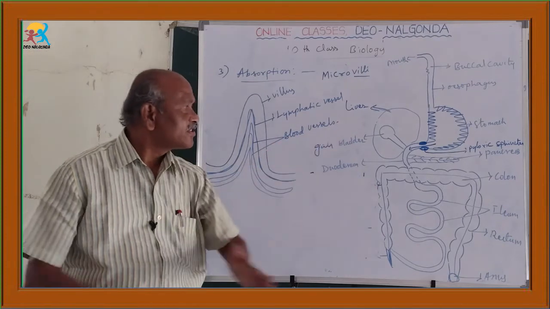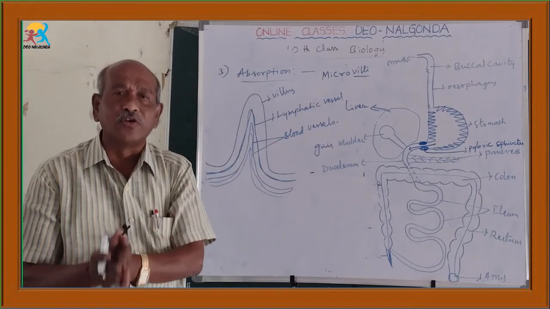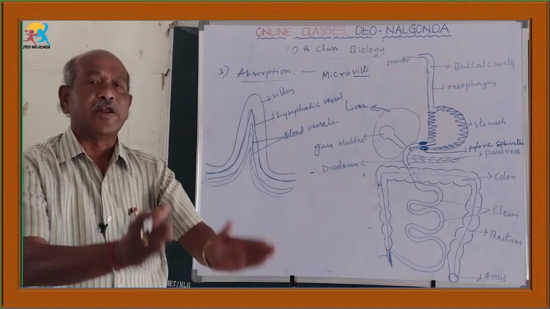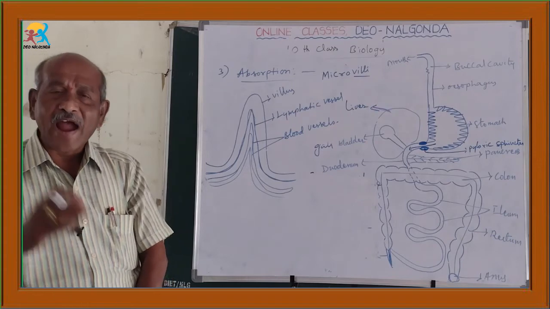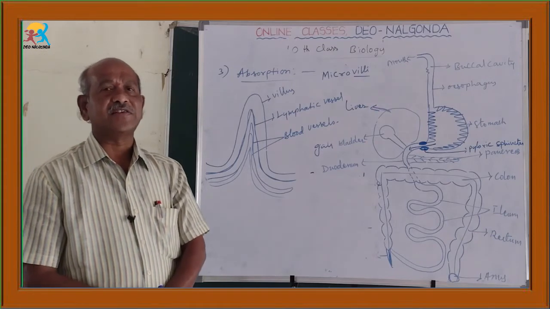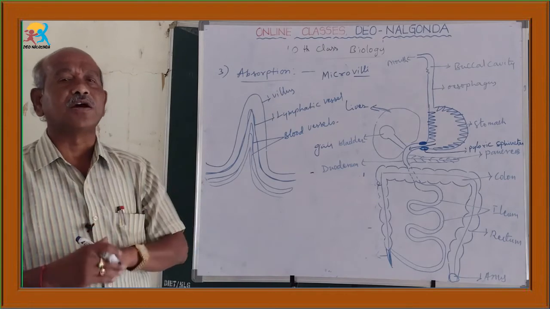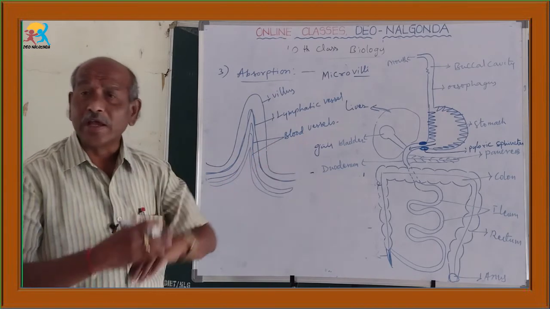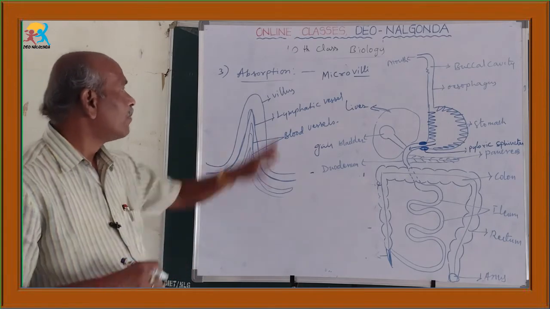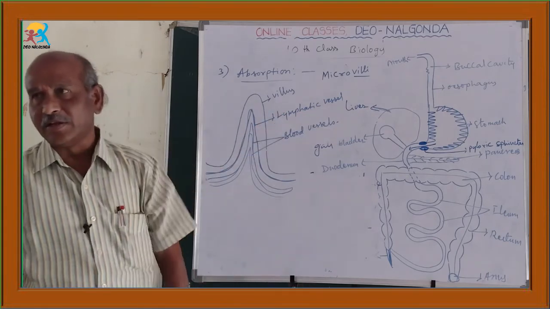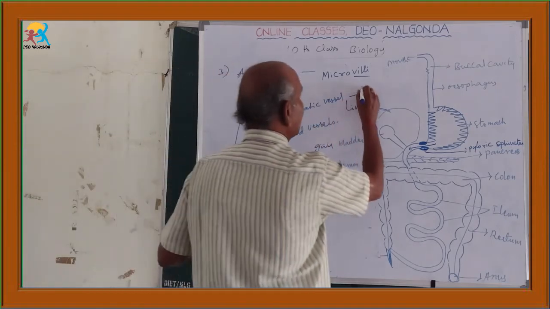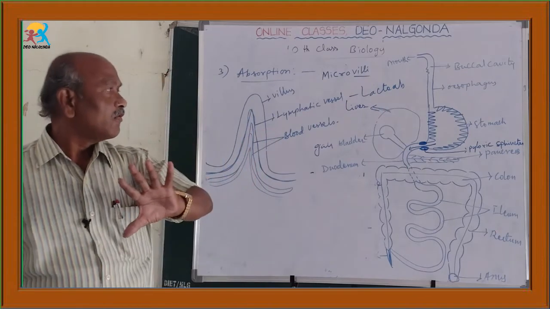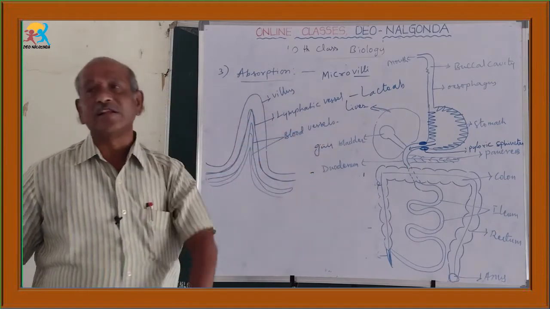Mainly these blood vessels are useful for the absorption of carbohydrates, that means glucose sugar, and proteins, that is amino acids. But fat products, fatty acids and glycerol, are not absorbed by these blood vessels of the villi. Then how are they absorbed? They are absorbed by the lymphatic vessels. Those lymphatic vessels are known as lacteals. So inside the villi, some lymphatic vessels are present.